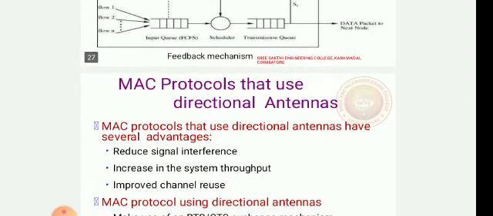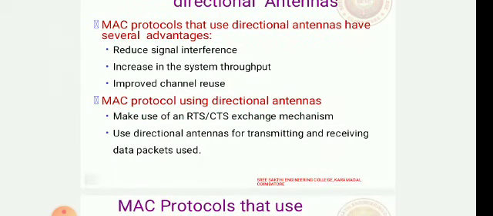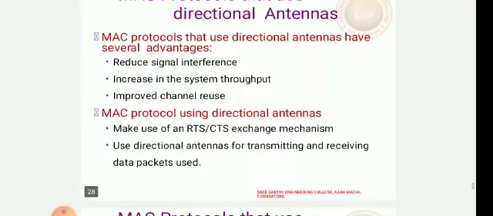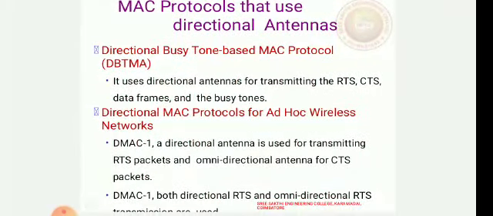We can use MAC protocols that use directional antennas to reduce the signal interference, increase the system throughput and also improve channel reuse. They make use of the RTS-CTS exchange mechanism and use directional antennas for transmitting and receiving data packets. Here the directional busy tone MAC protocol, DBTMA, uses directional antennas for transmitting RTS, CTS and data frames and the busy tones.